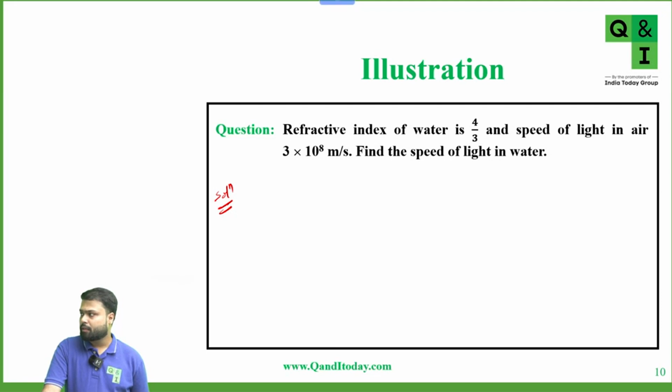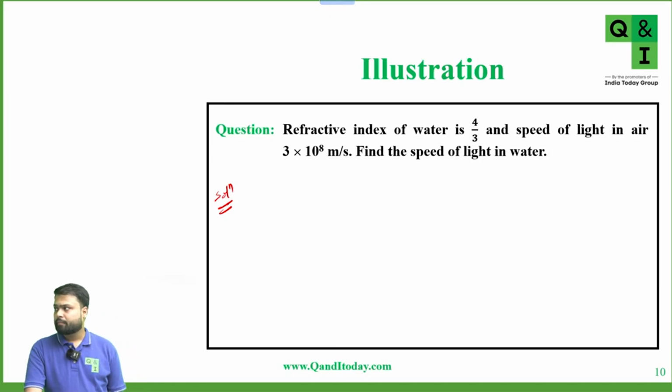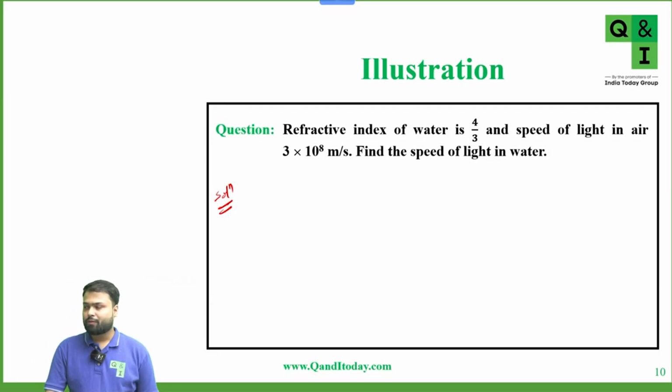Now what is the answer? Tell me. Raghavi, Joven, Rahul, Devi Maya. What is the answer? Everyone, please solve this question.